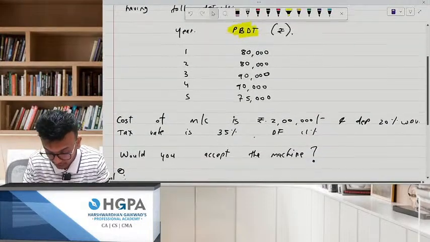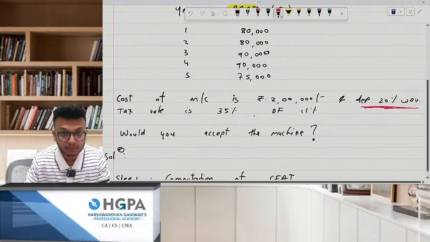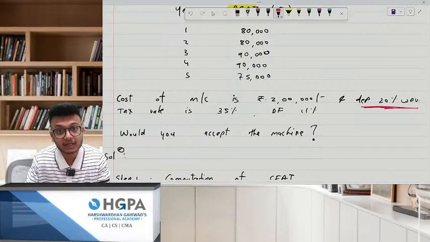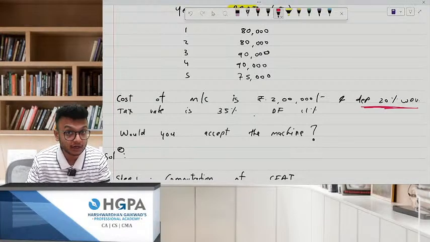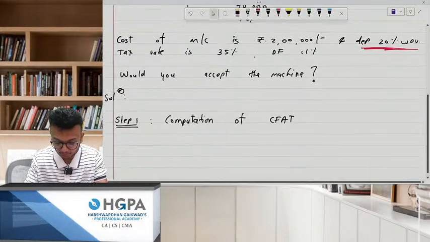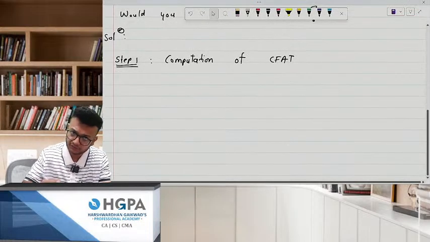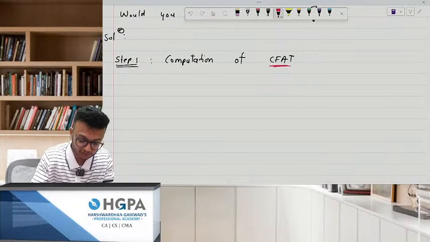While doing CFAT, you need to do one more thing: you have to check what depreciation it is. If it is SLM, your work is very easy. But if it is WDV, you need to first of all make a table for that, because then it will become much easier for you to pick up the figures. First, we'll write this and then we'll jump on to depreciation also. How to do CFAT? Cash flow after tax.